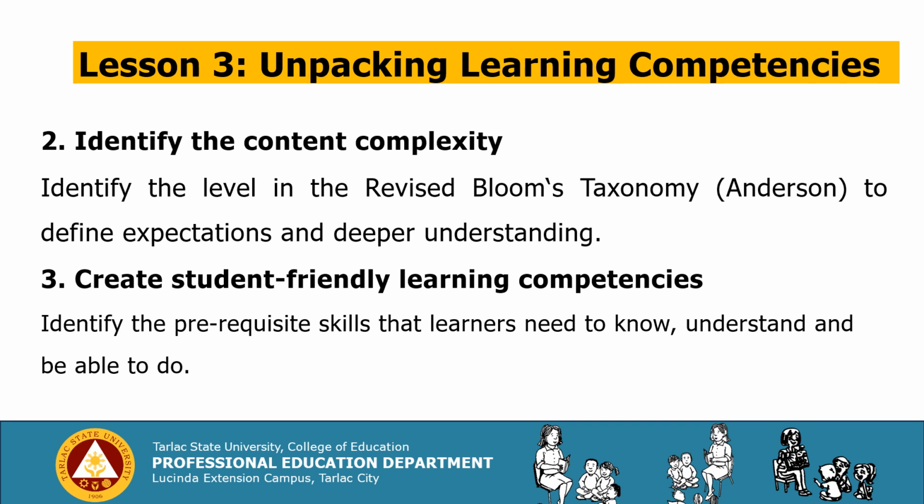Number 2, identify the content complexity. Identify the level in the revised Bloom's taxonomy by Lorin Anderson, the student of Bloom, to define expectations and deeper understanding. Number 3, create student-friendly learning competencies. Identify the prerequisite skills that learners need to know, understand, and be able to do.